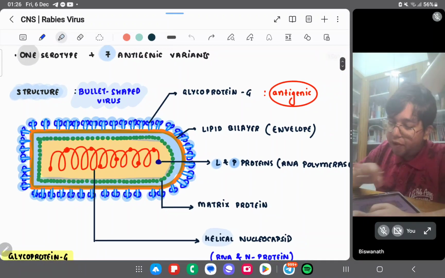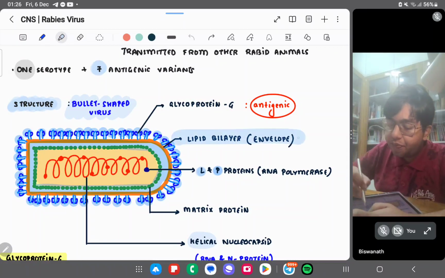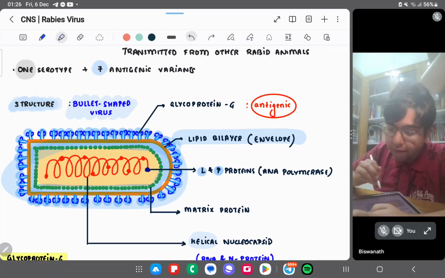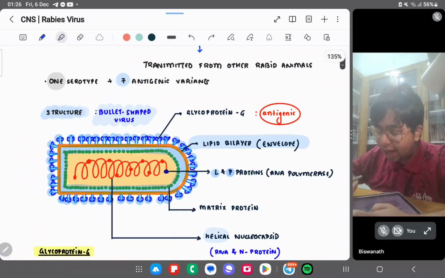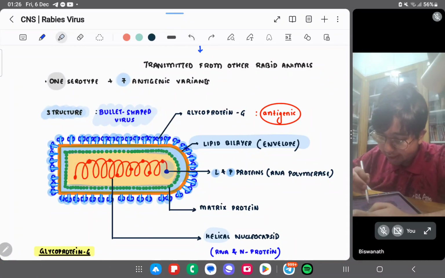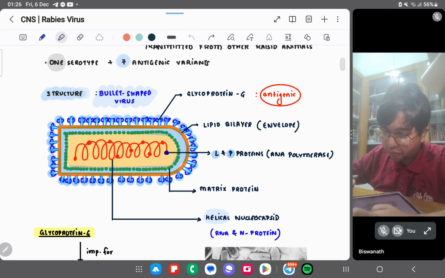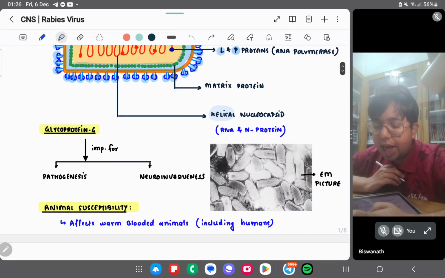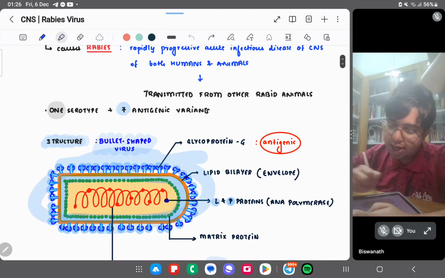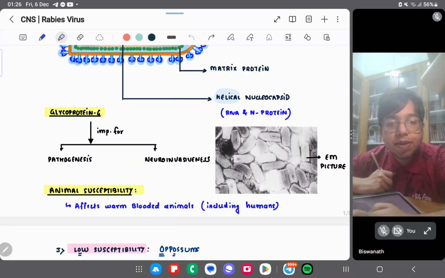On the top, we have the glycoprotein G, which is antigenic. A lipid bilayer is there. L and P proteins are there, which are RNA polymerases basically. A matrix protein is there, and helical nucleocapsid: RNA and N protein. Glycoprotein G, which is antigenic, is basically important for pathogenesis and neuroinvasion.